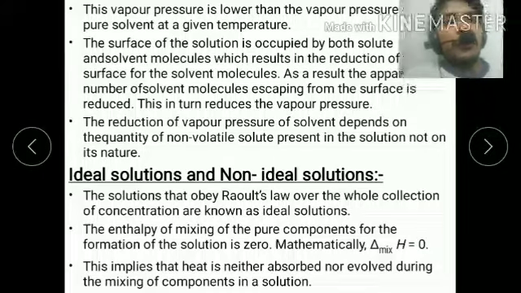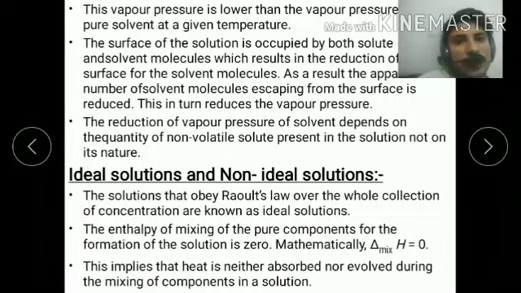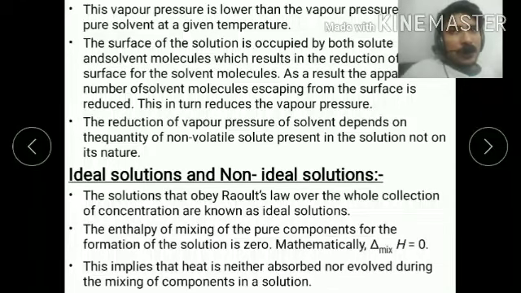Now we will study ideal solutions and non-ideal solutions. What is an ideal solution? The solution which obeys Raoult's law is called an ideal solution, and the solution which does not obey Raoult's law is called a non-ideal solution. Read carefully, see some theory, and then we will discuss the ideal solution. A solution that obeys Raoult's law over the whole range of concentration is known as an ideal solution.